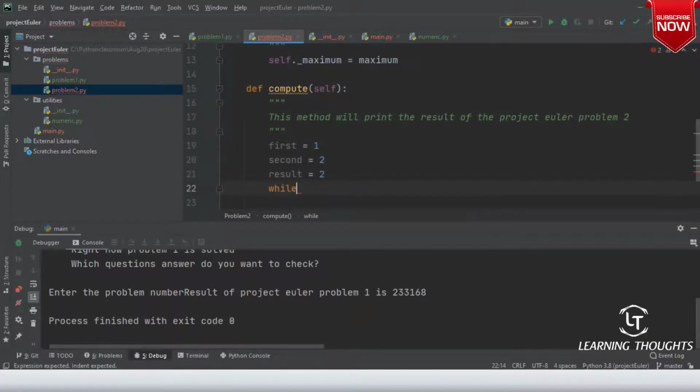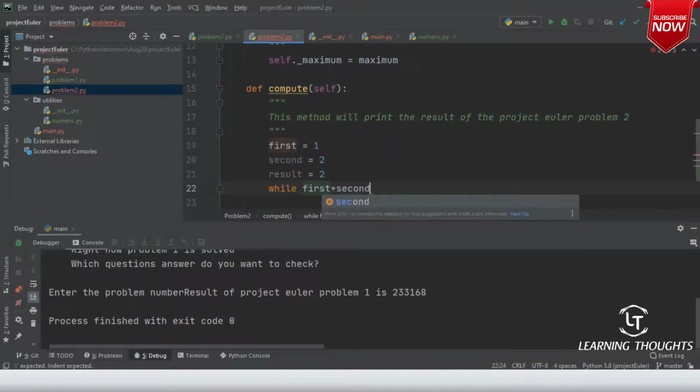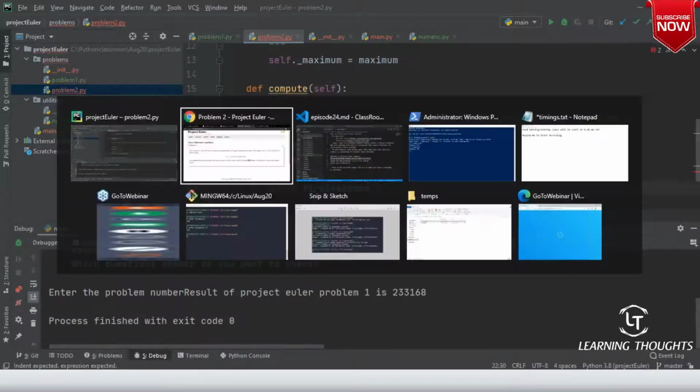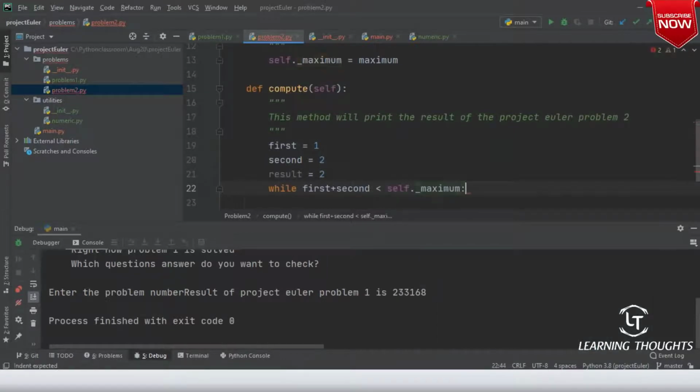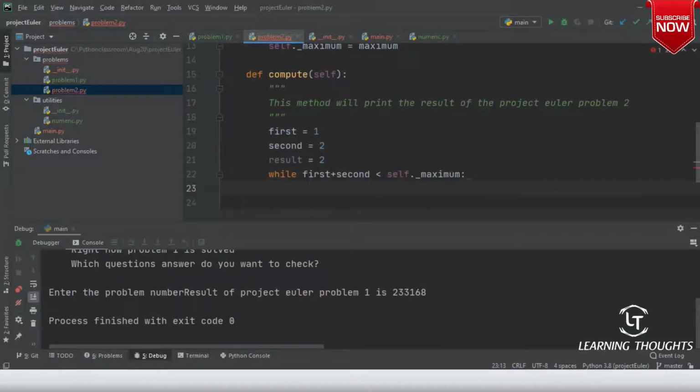Now, you want to continue this execution. While first plus second is less than self._maximum, temp equals first plus second.